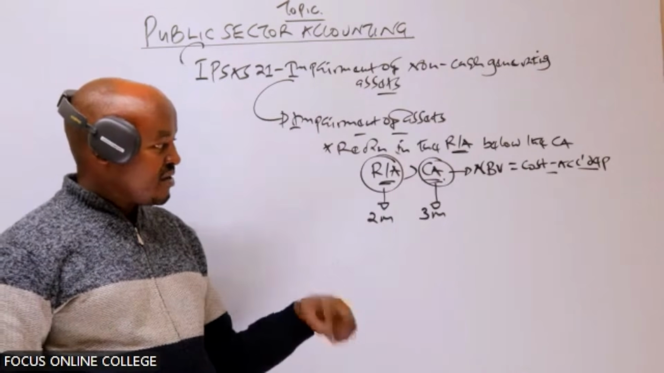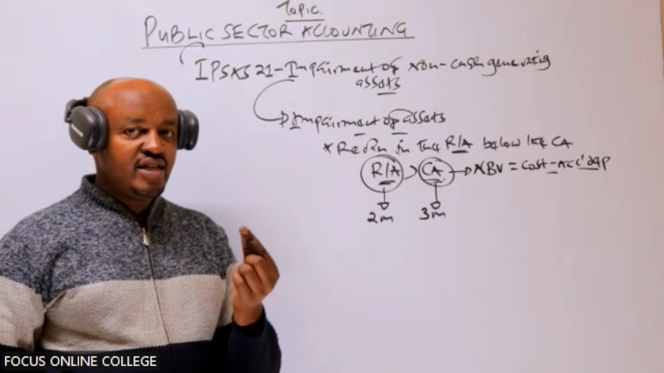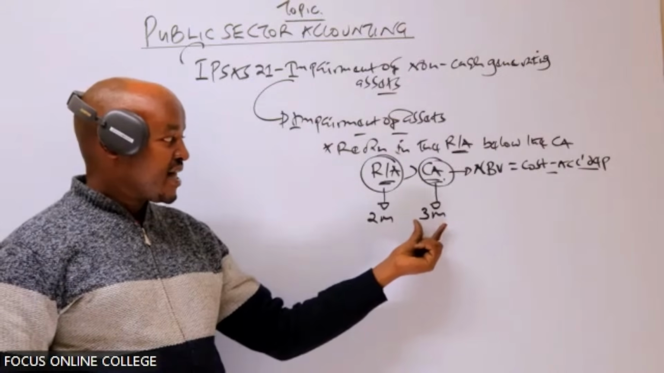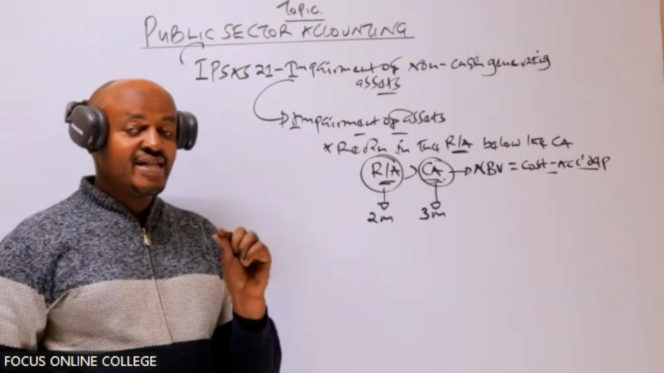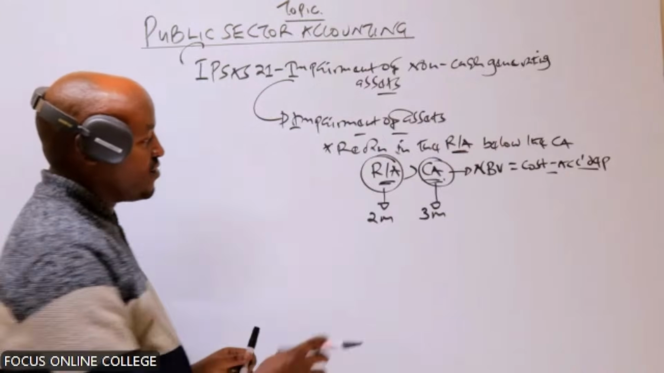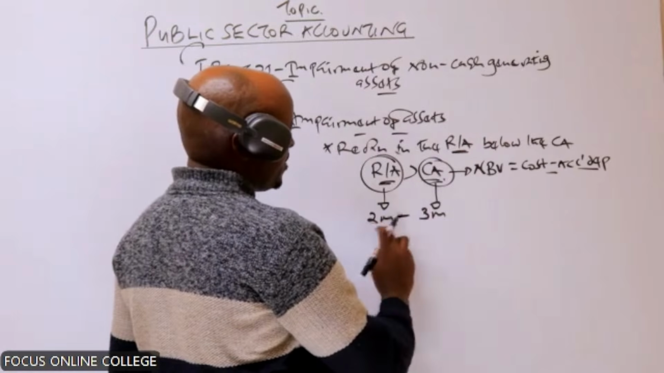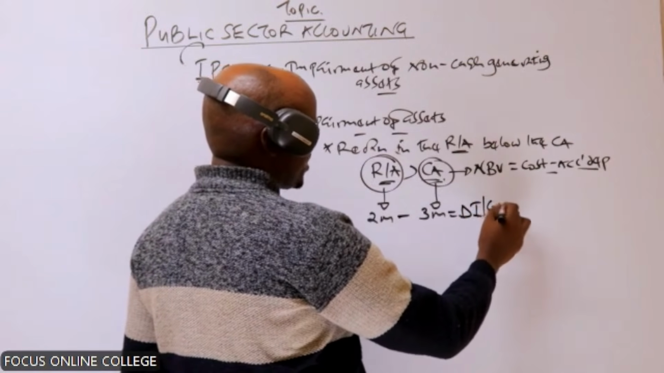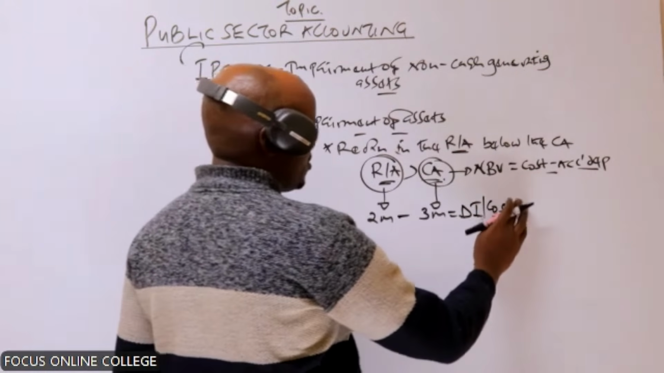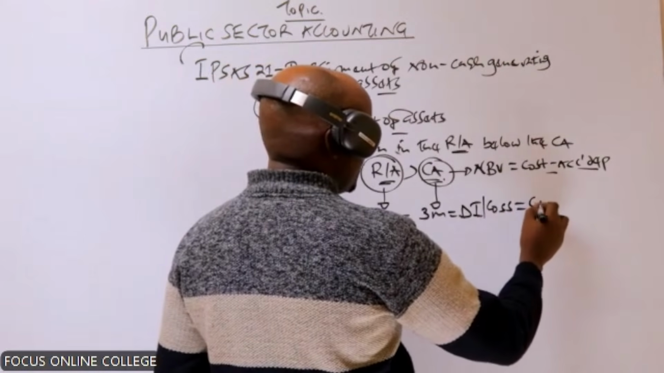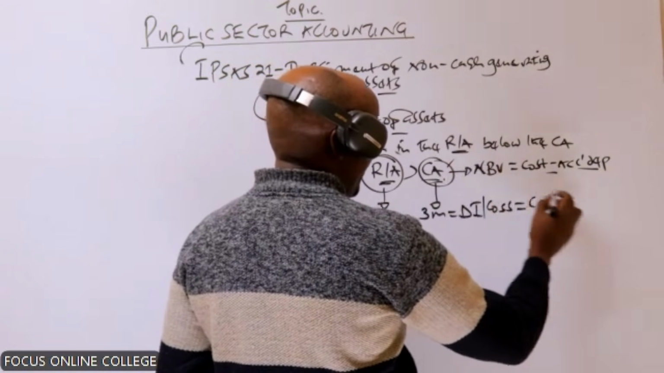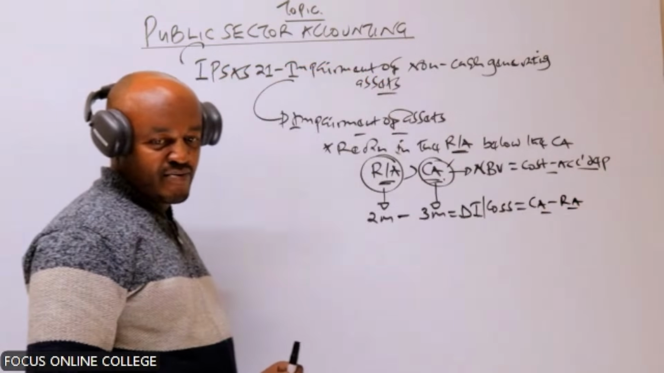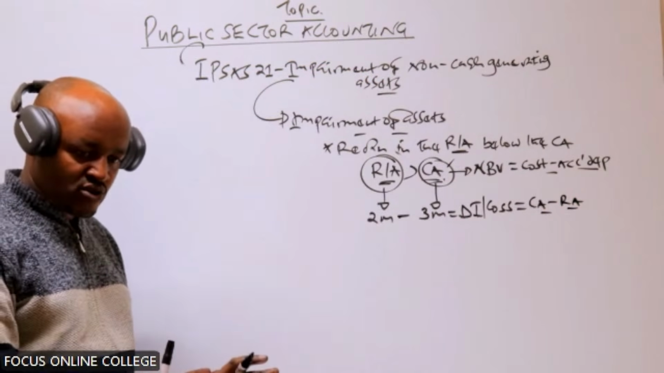And therefore, we say at IAS 36, if the recoverable amount of an asset is less than the carrying amount, then the asset is regarded to be impaired. The difference between these two values is known as the impairment loss. To compute the impairment loss of an asset, we take the carrying amount minus the recoverable amount. That's how we compute the impairment loss.